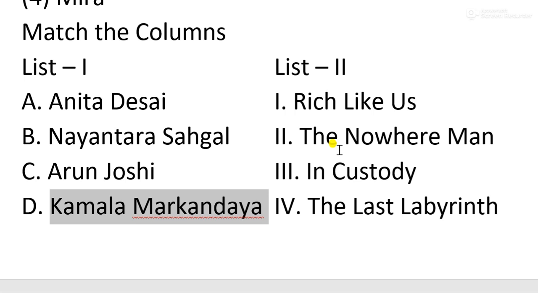In the list, in the end, there was the name Nowhere Man. This was published in the year 1972. Again, I say, just go through these questions time and again. Such repetition will definitely help you memorize these names. So, Kamala Markandya wrote this work, Nowhere Man.